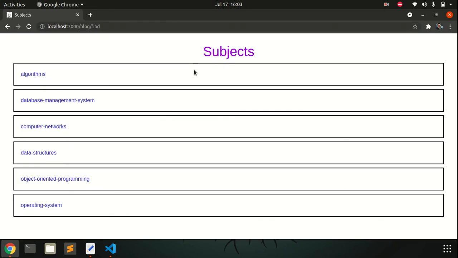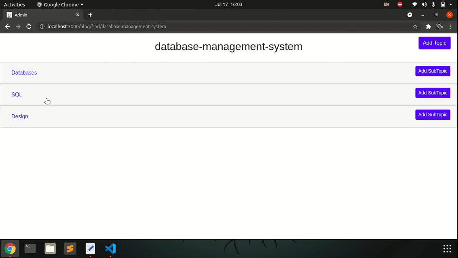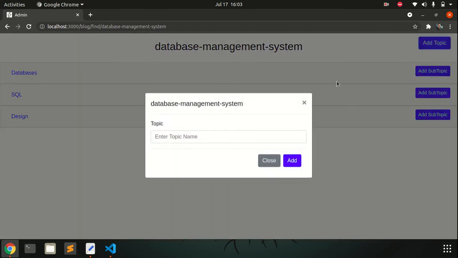Here we can add new articles, we can edit already written articles. So these are all the topics which we have currently. We have algorithms, database management, all the broad links which we have. Now let's say we want to add some topic in database management system, we can add it from here.